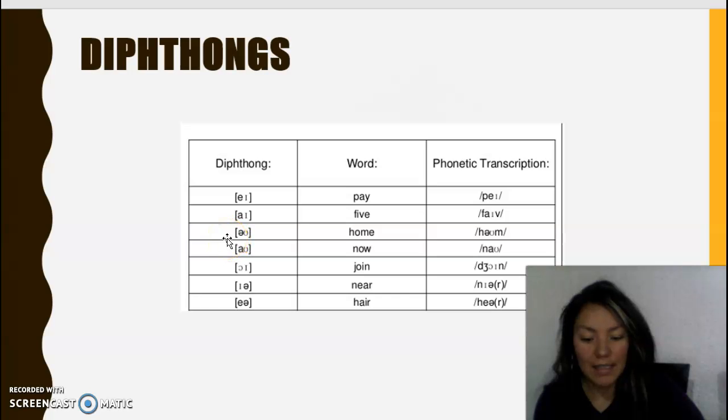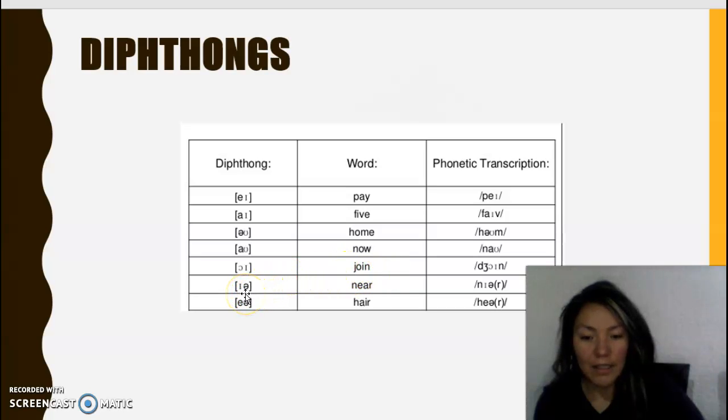The next is o. For example, in the word home. This sound is ow. For example, in the word now. This sound is oe. For example, in the word join.